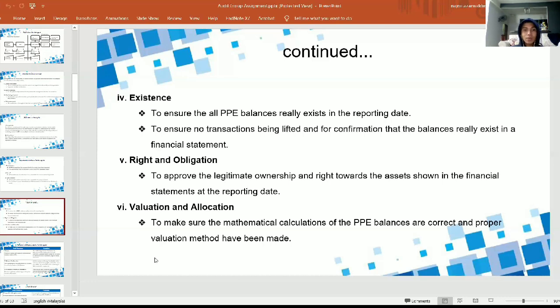So the last one is valuation and allocation. Valuation and allocation is to make sure the mathematical calculation of the PPE balances is correct and a proper valuation method has been used. For example, review the company's depreciation method to determine whether it corresponds with the established accounting standards.